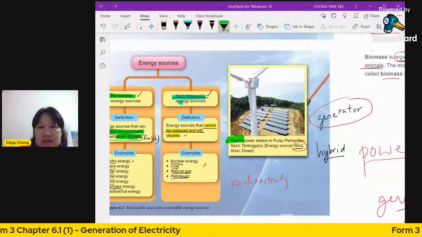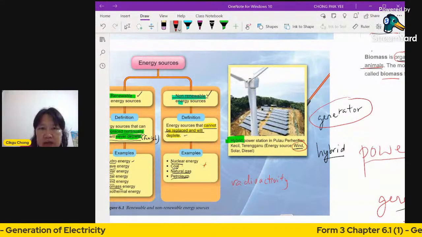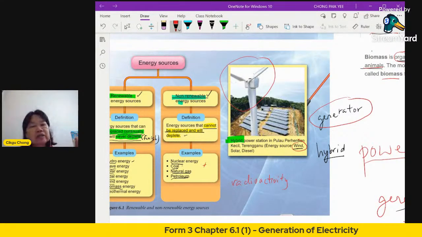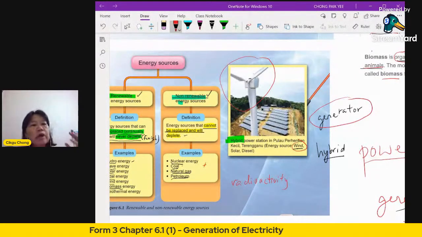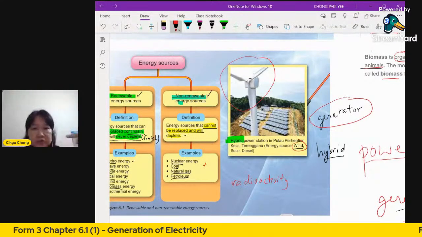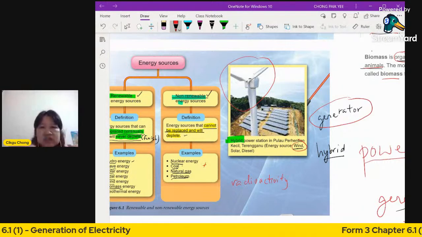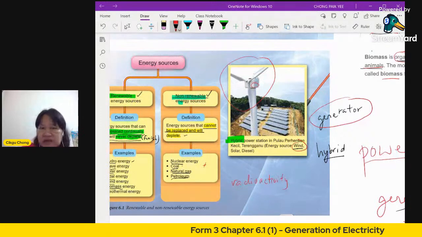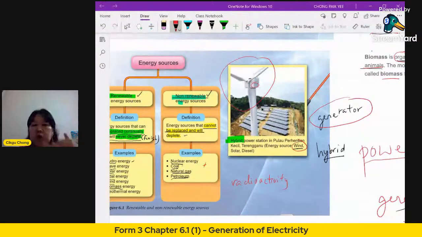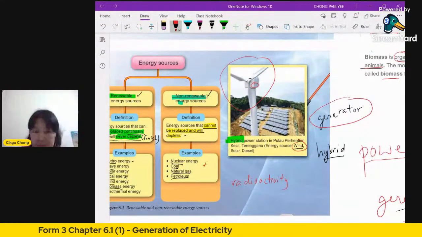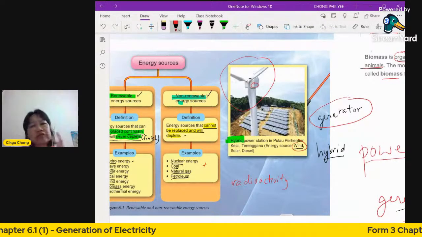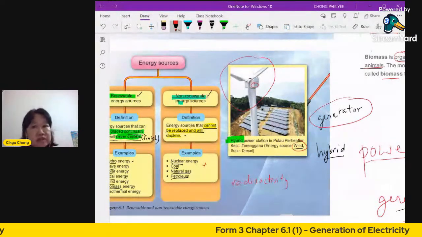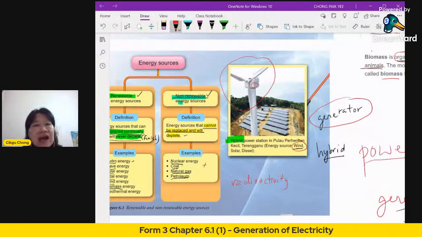So you will see here, they use this wind turbine. A wind turbine is a very large contraption where when the wind blows, the fans will turn. When the fan turns, it actually turns a generator, so it's connected to a generator inside here. Now, either here, I'm not too sure, here or in the ground. When the blade spins, the generator will also spin. When the generator spins, that is what gives you electricity. Afterwards, we will see how it makes electricity.